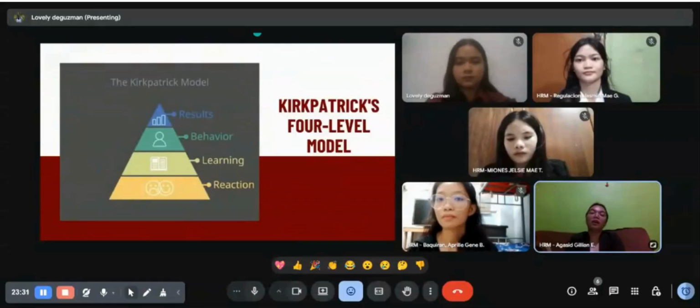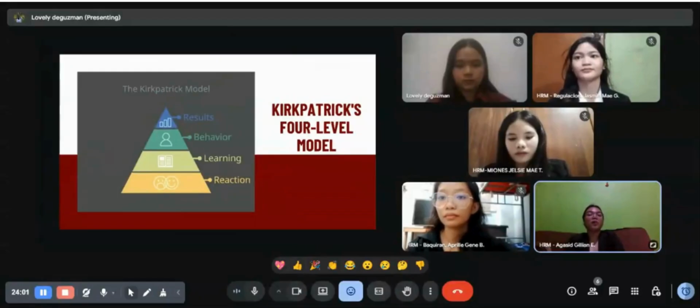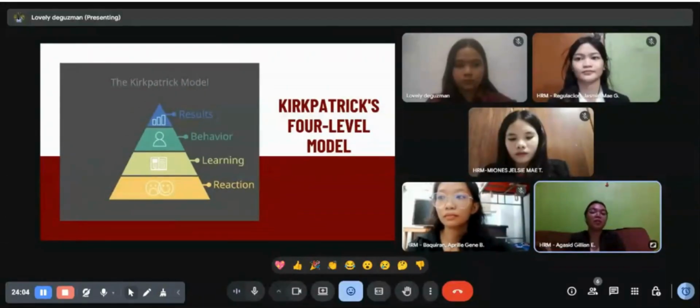So now we have here the evaluation instruments. So when we do an evaluation, we need the right instruments or tools to gather information. So these instruments will help us to check if the training was effective and if the objectives were achieved. According to Erasmus 2017, there are several instruments we can use. The first one is questionnaires. These are the forms where the participants can share their feedback and opinions.